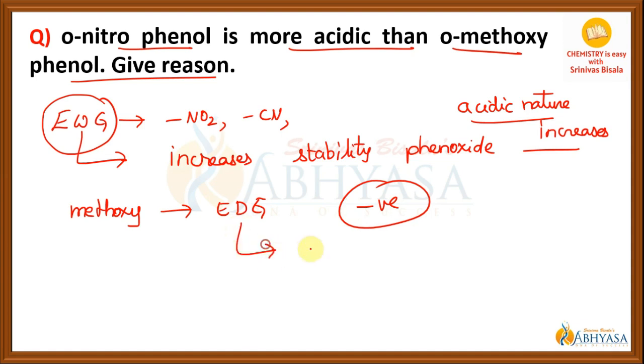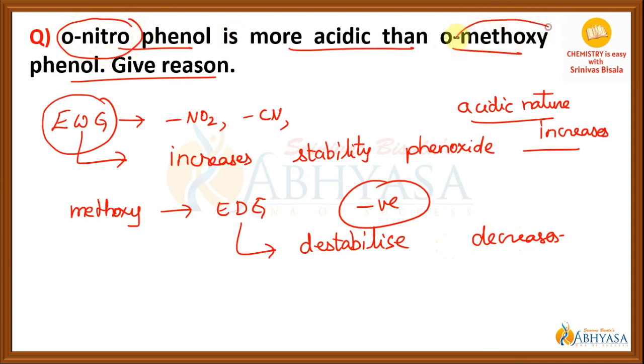So electron donating groups destabilize the phenoxide ion, and that is the reason why in presence of electron donating group the acidic nature decreases. And here nitro group is present and here it is methoxy group. This is electron withdrawing group and this is electron releasing group, and that is the reason why orthonitrophenol is more acidic than orthomethoxyphenol. Let's move to the third one.